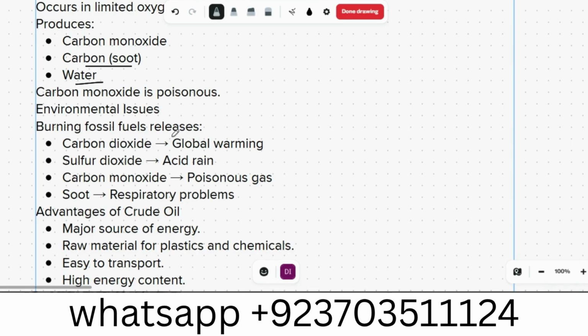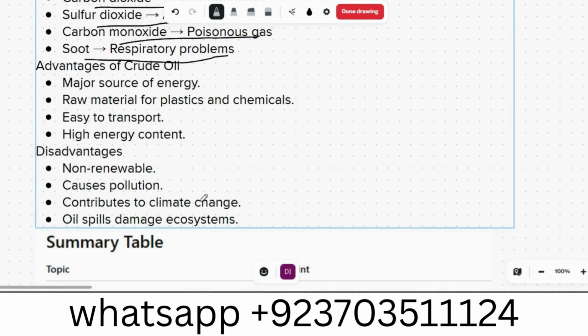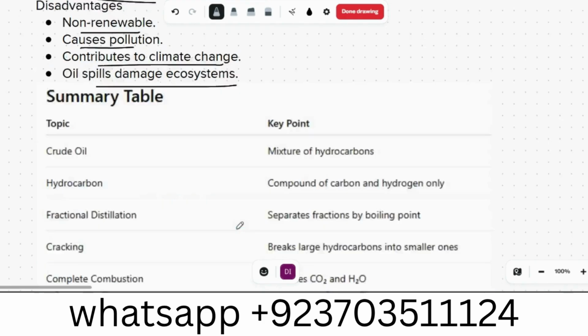Environmental issues: burning fossil fuel results in carbon dioxide, causing global warming; sulfur dioxide, causing acid rain; carbon monoxide, a poisonous gas; and soot, causing respiratory problems. Advantages of crude oil: major source of energy, raw material for plastics and chemicals, easy to transport, high energy content. Disadvantages: non-renewable, causes pollution, contributes to climate change, and oil spillage damages ecosystems.